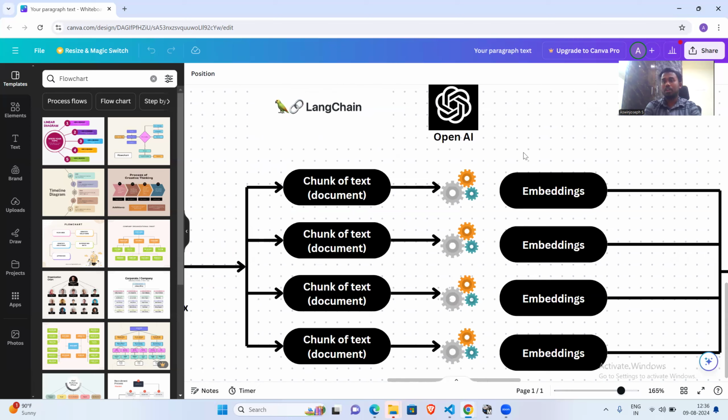So it's up to you. You can use any open source model from Hugging Face, or you can use Gemini, whatever you want. In this case, I just started with OpenAI. I will also be showing you some other embedding models in the upcoming videos.